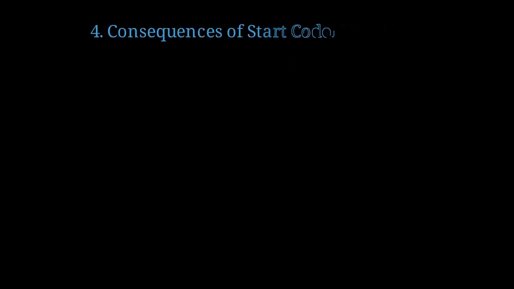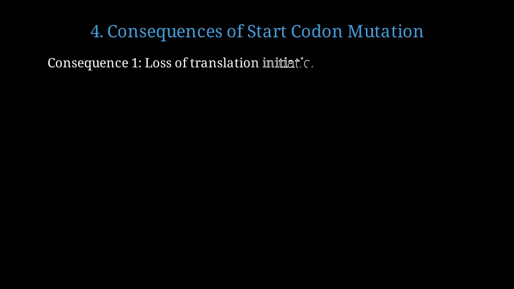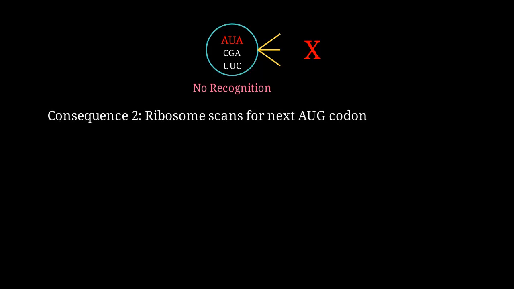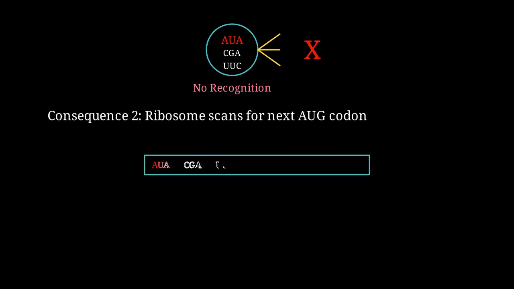The consequences of mutating the start codon are severe and immediate. First, the ribosome loses the signal telling it where to start translation. The ribosome cannot recognize AUA as a start signal, so it fails to initiate translation at this position. The ribosome will continue scanning downstream for the next AUG codon it can find. The ribosome scans past the mutated codon until it finds another AUG downstream in the sequence.